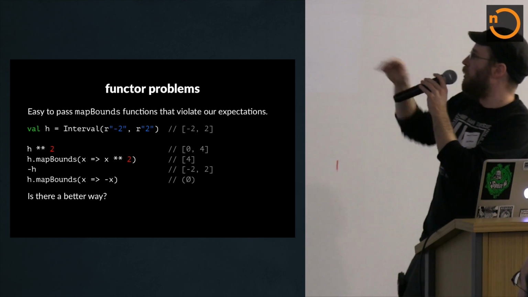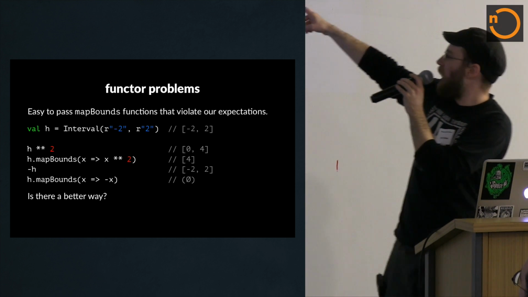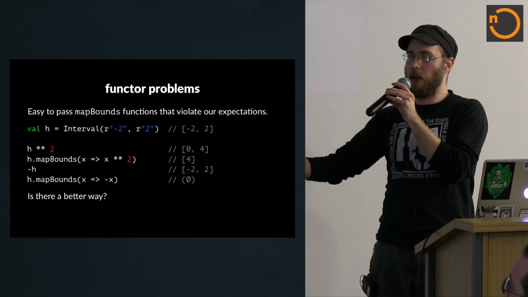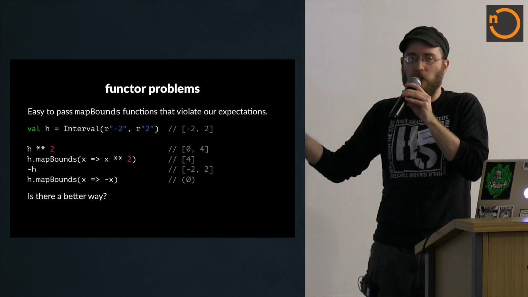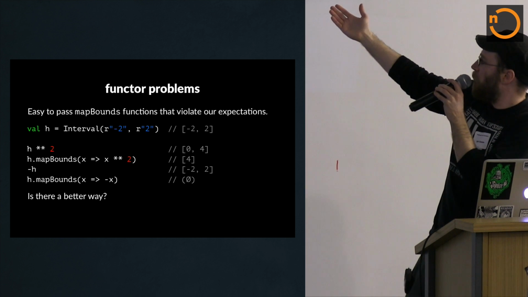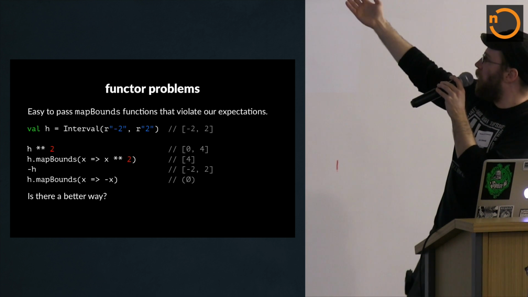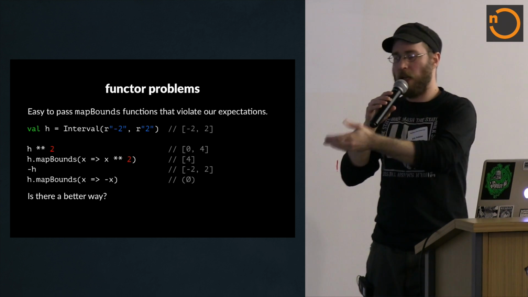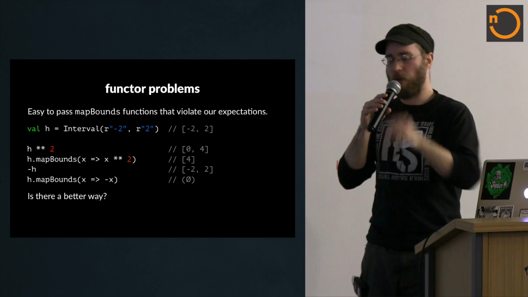And similarly with negation, you might wonder what's going on here. What's happening is that mapBounds is negating the endpoints, and now the lower bound is greater than the upper bound. And just according to the definitions of the way intervals work, that's empty. It can't contain any values, and so you get the empty interval when in fact, you probably wanted the same interval you started with in this case. I mean, negating -2, negating 2, you essentially just flip the endpoints.